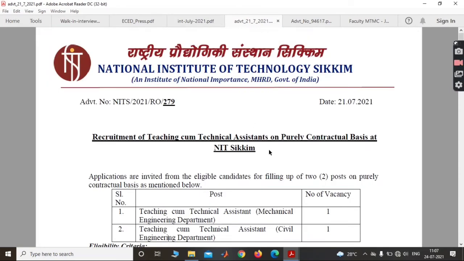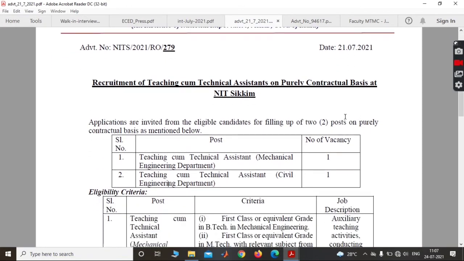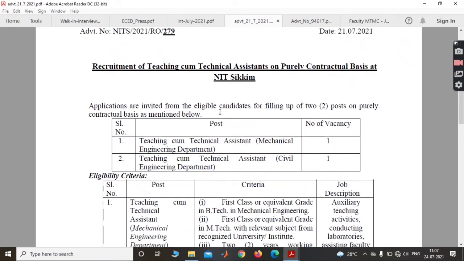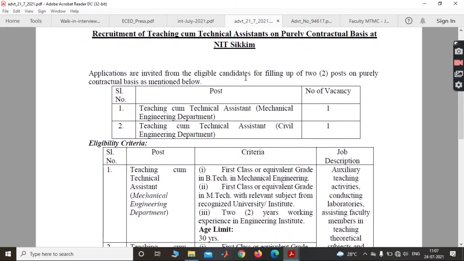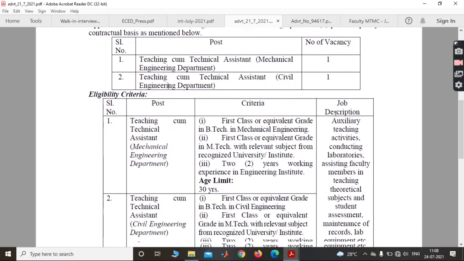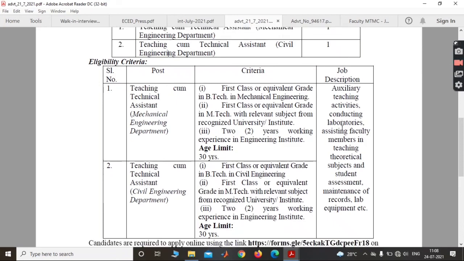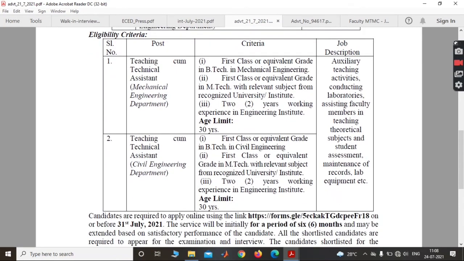Now coming to the next college's notification. This is also from NIT, basically NIT Sikkim. That notification came on 21st July 2021. The requirement is for teaching cum technical assistant on a purely contractual basis at NIT Sikkim. Applications are invited from eligible candidates for filling 2 posts on a purely contractual basis as mentioned below: teaching cum technical assistant in the mechanical engineering department and civil engineering department, number of vacancy 1 each, total 2. Here are the criteria and the job description. You just read that notification.